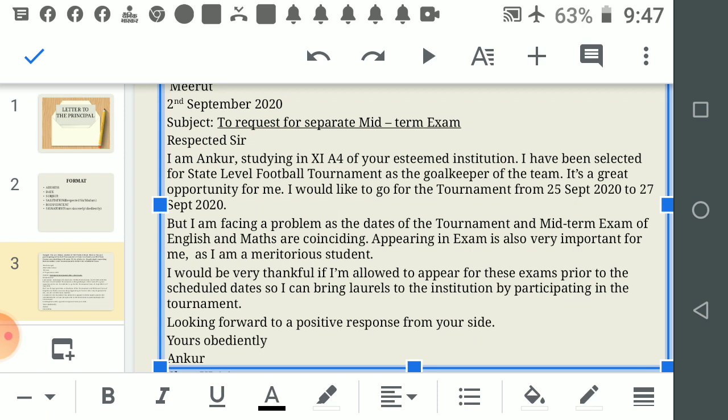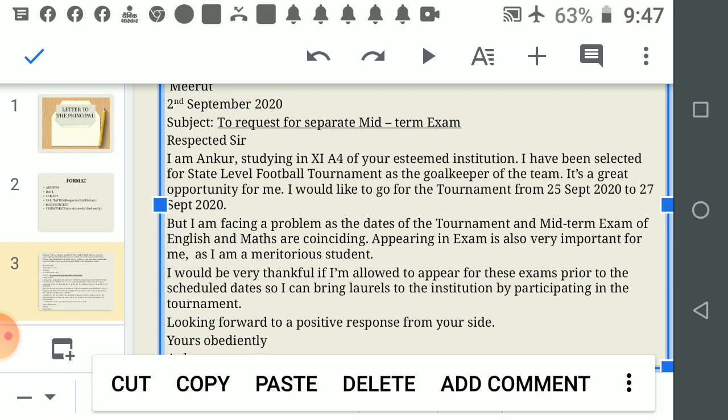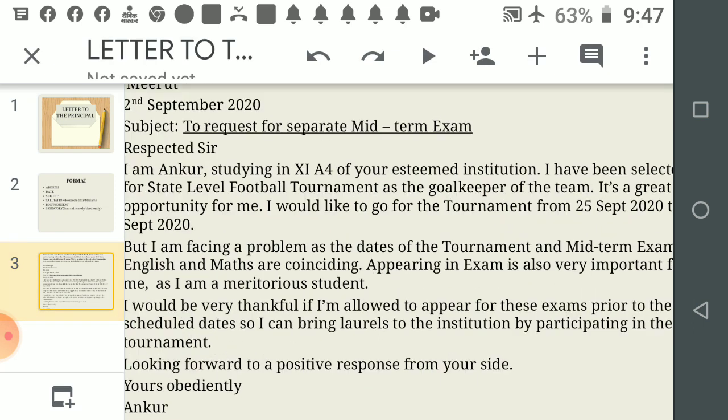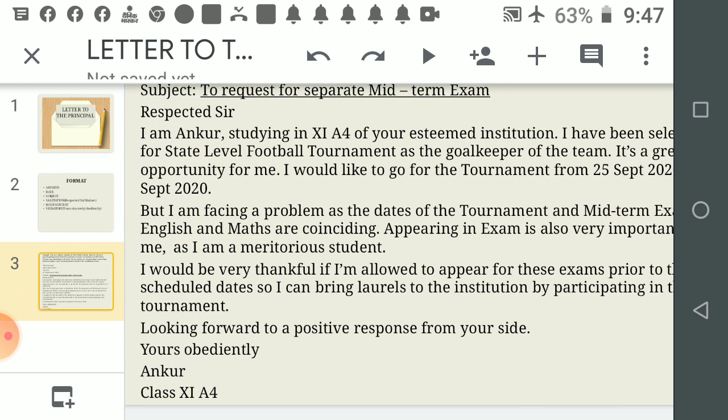Now paragraph 2, the problem which you are facing, here you are supposed to write that. But I'm facing a problem as the dates of the tournament and midterm exam of English and Maths are coinciding. Appearing in exam is also very important for me as I am a meritorious student.